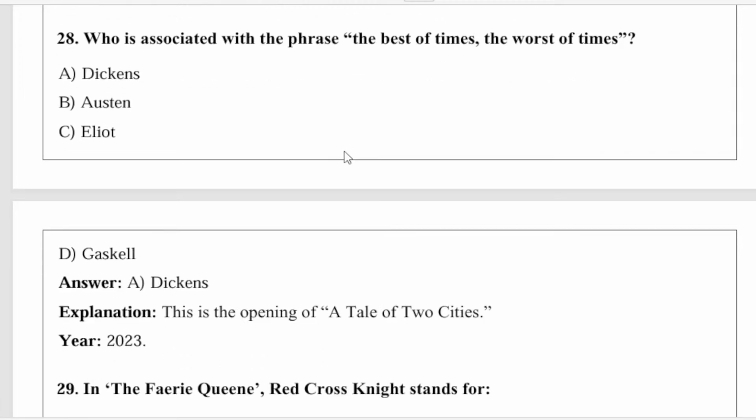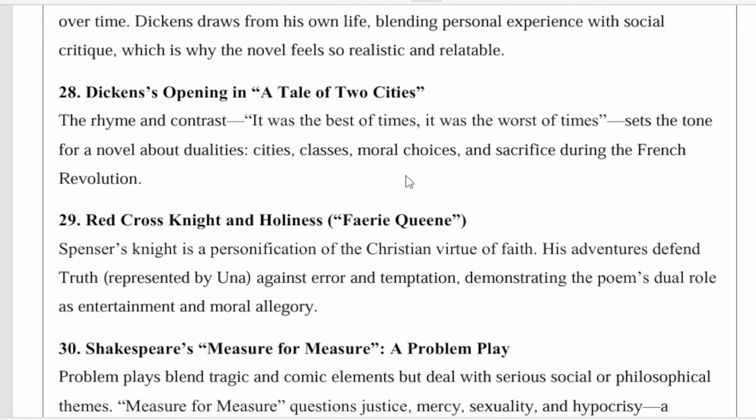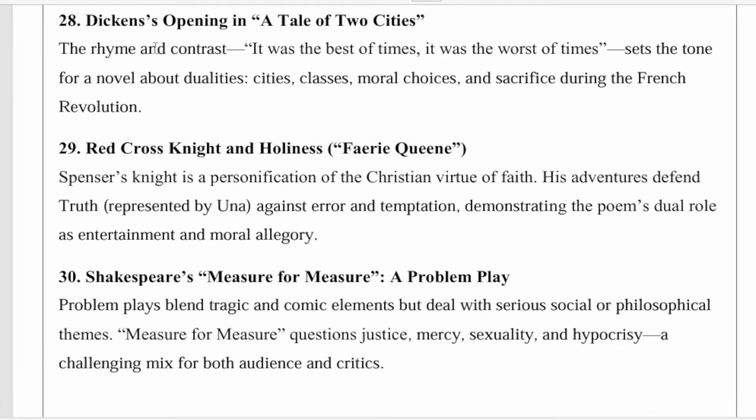Next, who is associated with the phrase 'the best of times, the worst of times'? Dickens is the person associated with these lines. These are the opening lines of A Tale of Two Cities. This question appeared in 2023. The rhythm and the contrast, 'it was the best of times and it was the worst of times', set the tone for the novel about dualities, cities, classes, moral choices and sacrifice during the French Revolution.